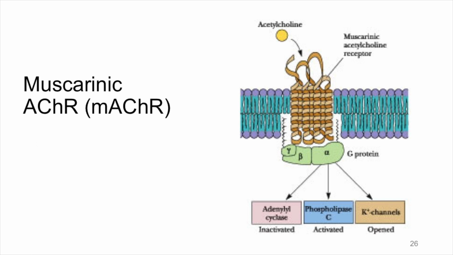For the neurotransmitter acetylcholine, the metabotropic receptor is called the muscarinic acetylcholine receptor. That's because muscarine is a direct agonist for this receptor. When acetylcholine or muscarine binds, the receptor will change shape to expose the G-protein binding site. The G-protein can then bind and be activated. The alpha subunit of the G-protein can initiate a number of different signal transduction cascades. Some of these can result in a depolarization, while other cascades might result in a hyperpolarization of the postsynaptic membrane.